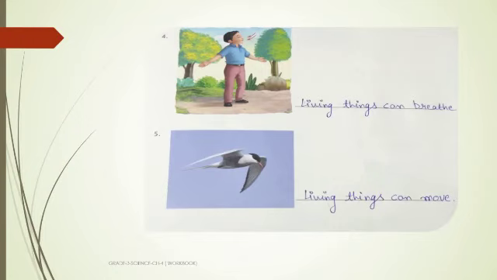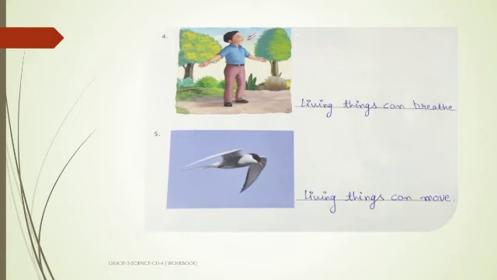The fourth picture is a person taking in air, meaning the person is breathing. Which characteristic of living things is this? Living things can breathe. Yes, very easy. And then the last picture is of a bird flying. From this picture we can write down which characteristic of living things, that living things can move.